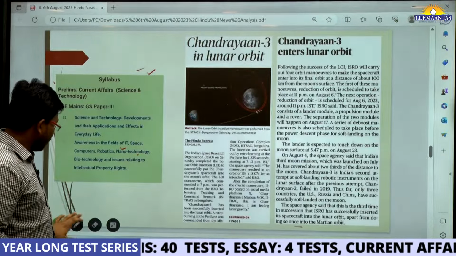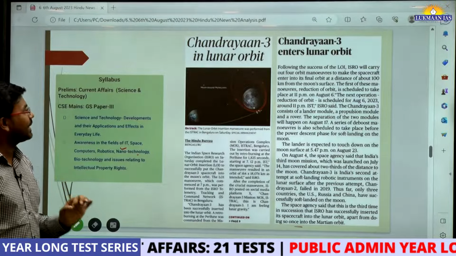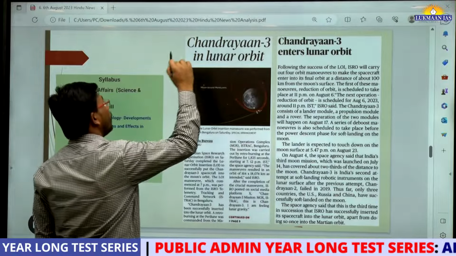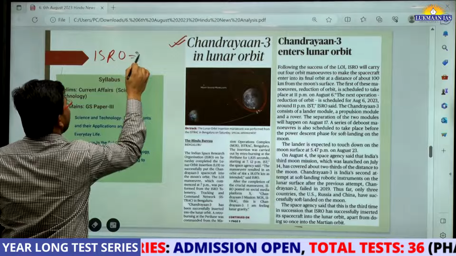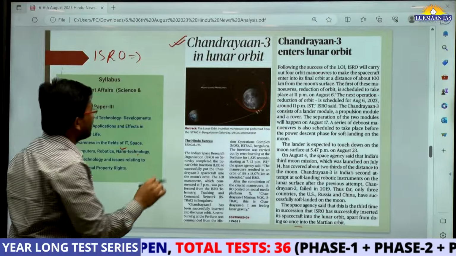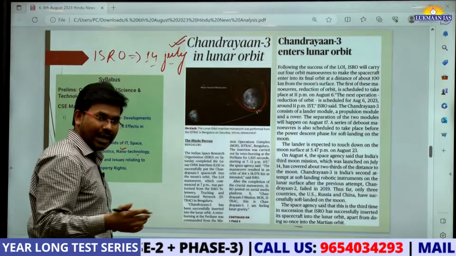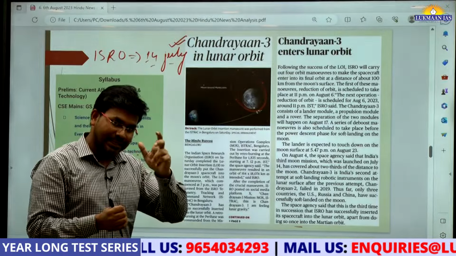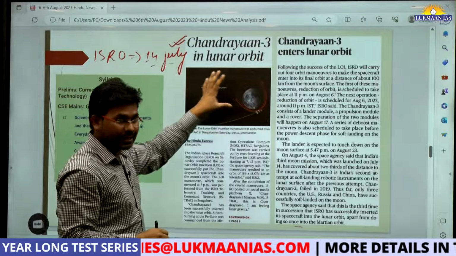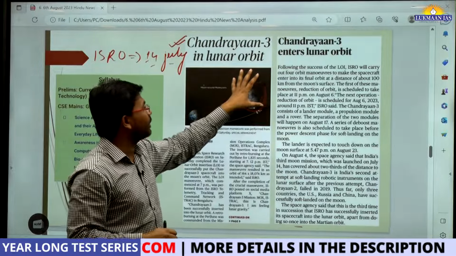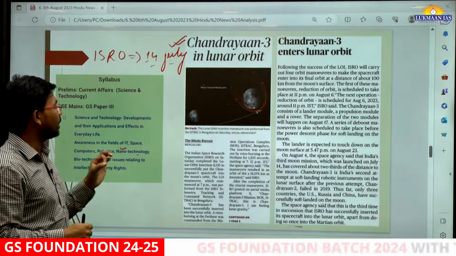With this, we came to another topic, which is also very important. It says Chandrayaan-3 in lunar orbit. We all know that the Indian Space Research Organisation, ISRO, launched the Chandrayaan-3 mission on the 14th of July. Since then, ISRO has done many maneuvers, molding the path of Chandrayaan-3 so that it can be sent from Earth to the moon. Recently they have done another maneuver, known as lunar orbit insertion.